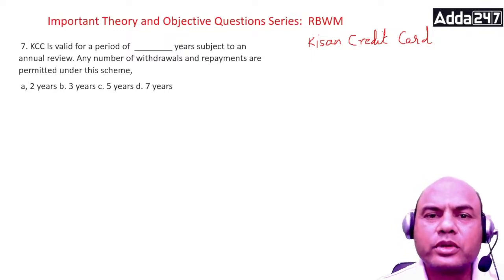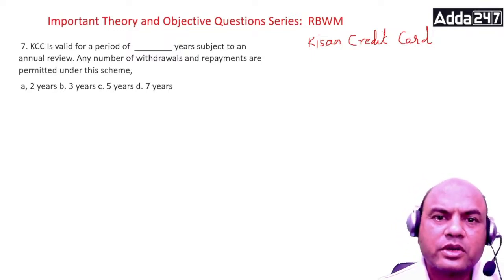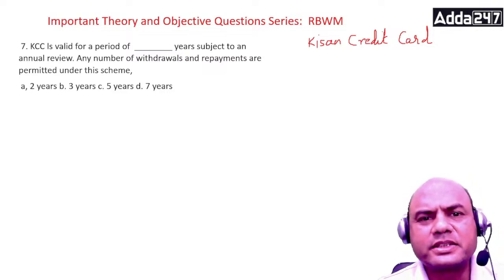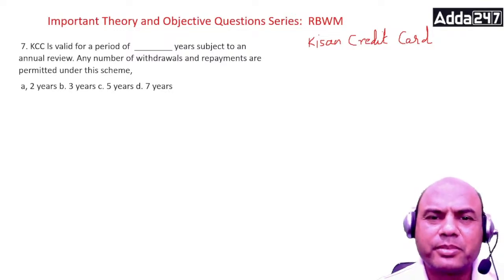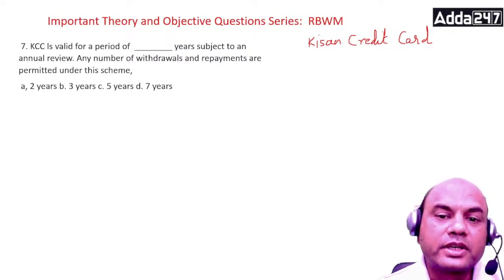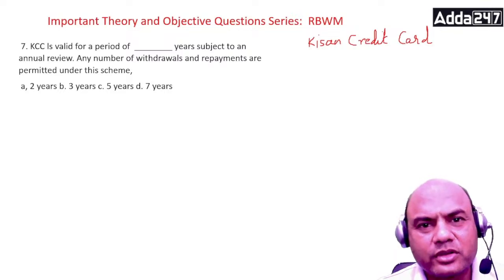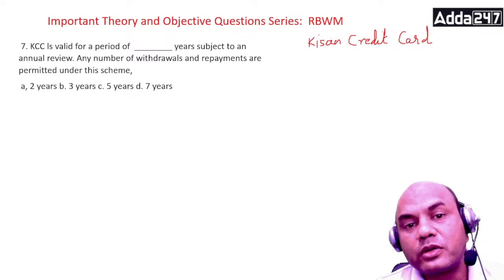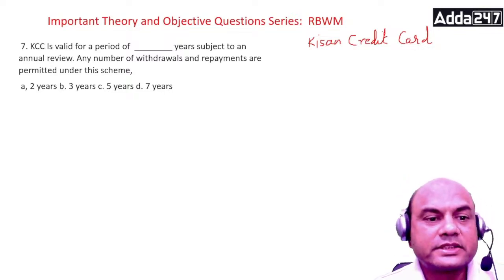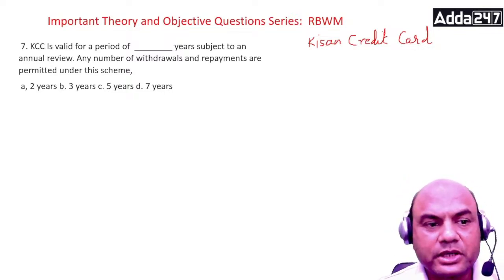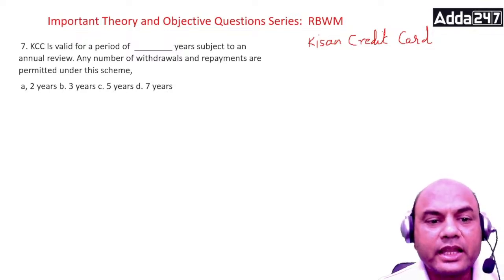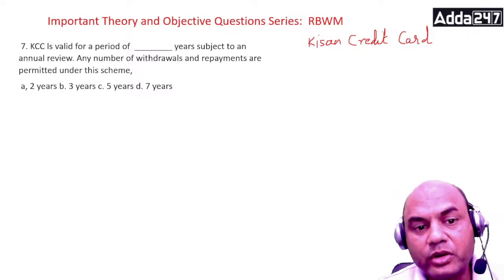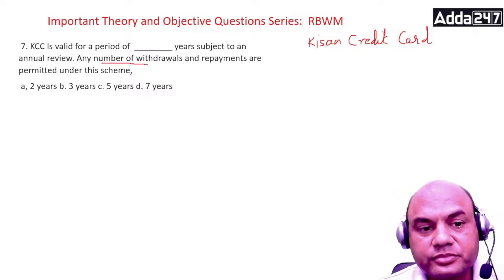Basically, it's a loan given to the farmers, and as they repay on time, the loan gets increased by a certain percentage. Generally it's 10%, depending on bank to bank. So Kisan credit card is basically a working capital loan that is to be repaid within 12 months of giving that loan. KCC is valid for a period of dash years subject to an annual review. Any number of withdrawals or repayments are permitted under this scheme, right? What do you mean by any number of withdrawals?